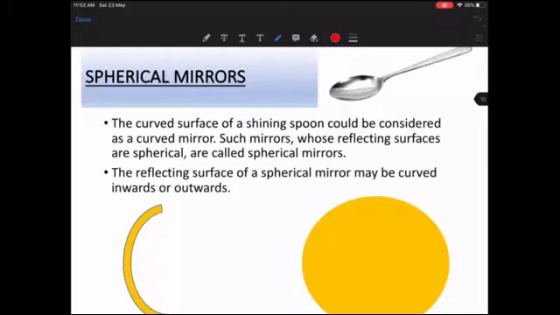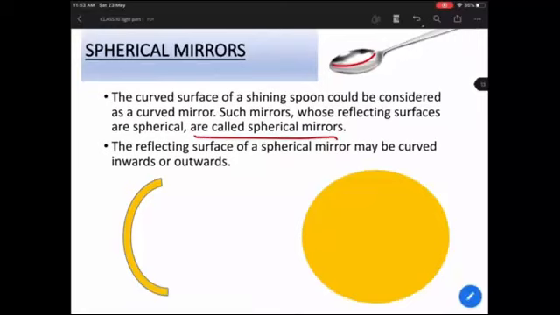One is the curved surface, like this, and the other one is the outer surface, the back side of the spoon. Both types of surfaces are curved surfaces, right? So those mirrors whose reflecting surface is spherical, curved in nature, are known as spherical mirrors.